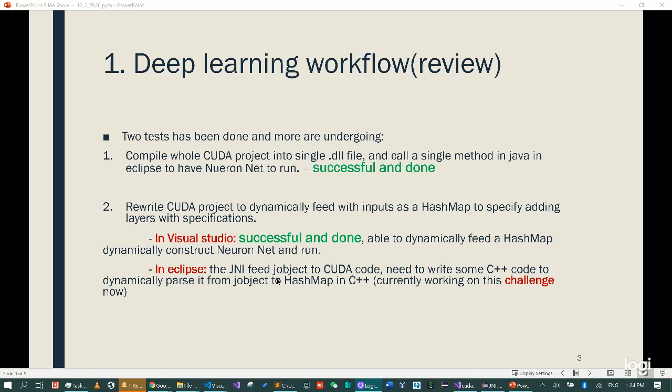But for Eclipse, when we involve the GenAI, we have the problem that we are parsing a JObject to the CUDA code. So what I need to do is parse this JObject into some code that is recognized by the CUDA or by C++. So basically, I need to parse this JObject into a hash map or a map in C++.